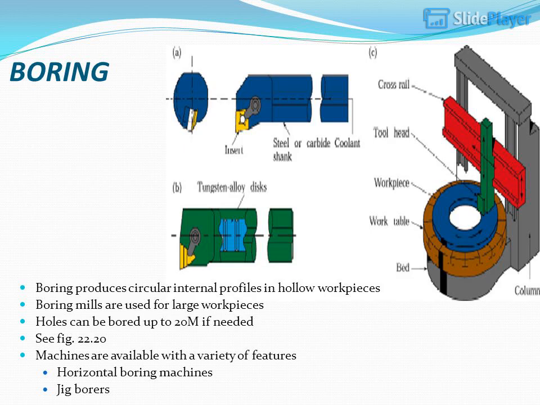Boring. Boring produces circular internal profiles in hollow workpieces. Boring mills are used for large workpieces. Holes can be bored up to 20 m if needed. See Figure 22.20. Machines are available with a variety of features. Horizontal boring machines. Jig borers.